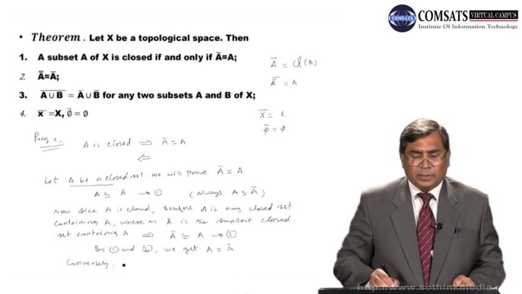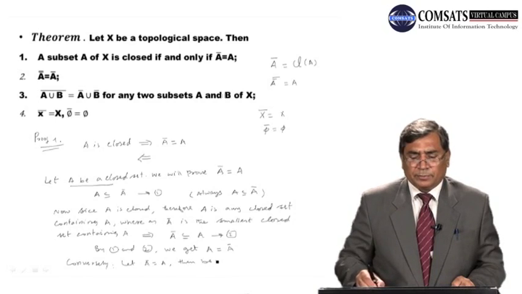Conversely, dear student, we assume that closure of A is equal to A, then because closure of A is closed, therefore A, which is equal to closure of A, is closed.